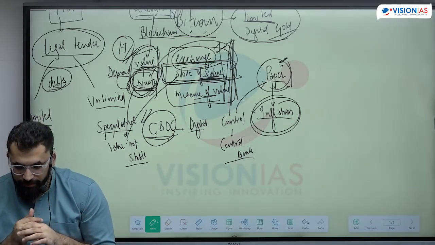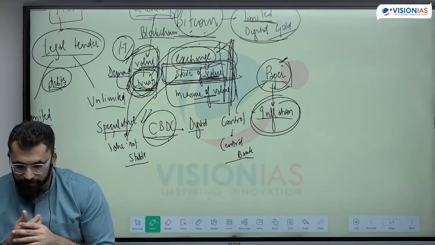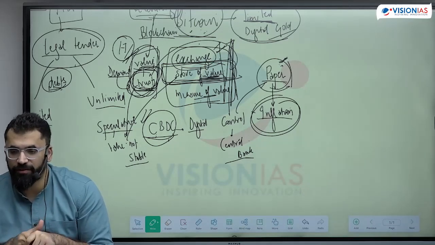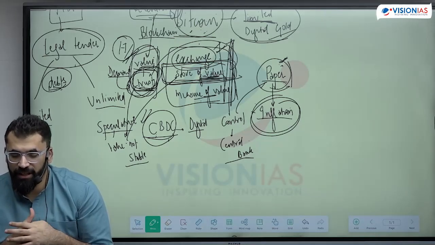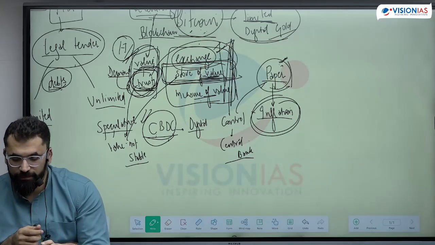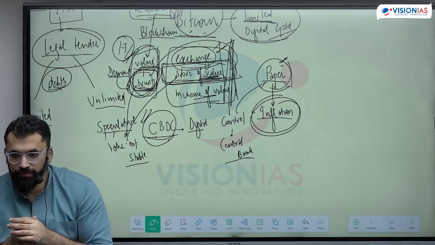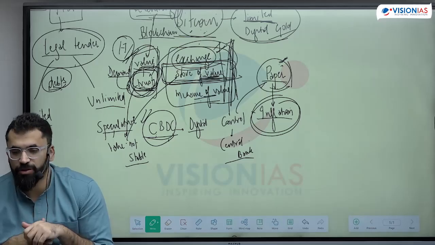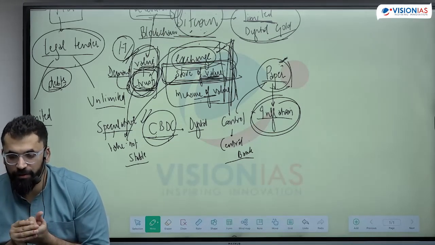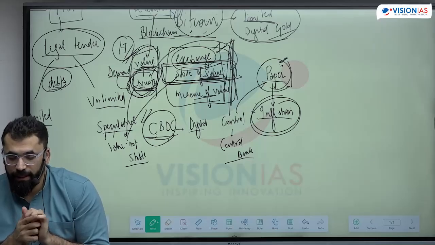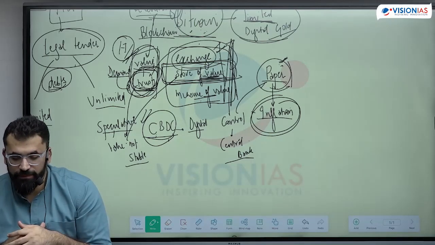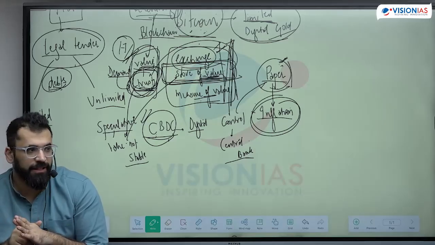Next, store of value. Money can act as a standard of deferred payments, as it can be spent in future without much loss of value. Is this clear? What exactly are the functions of money?